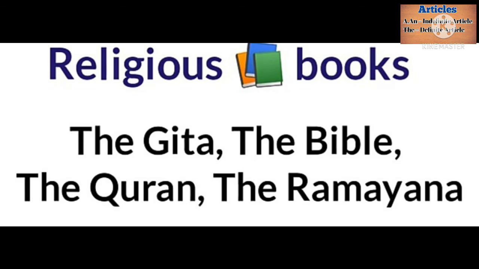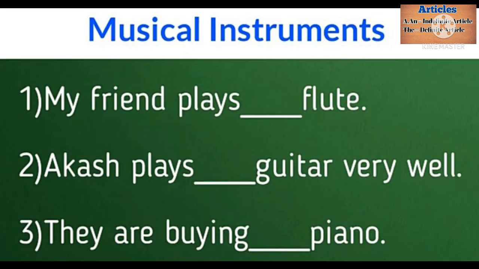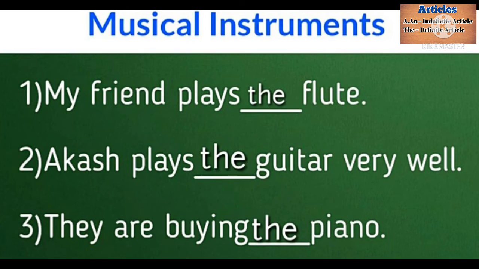Before religious books, what should we use? Before religious books, we should use the: the Gita, the Bible, the Quran and the Ramayana. My friend plays dash flute. Akash plays dash guitar. They are buying dash piano. Before musical instruments, we should definitely use the. My friend plays the flute. Akash plays the guitar very well. They are buying the new piano.